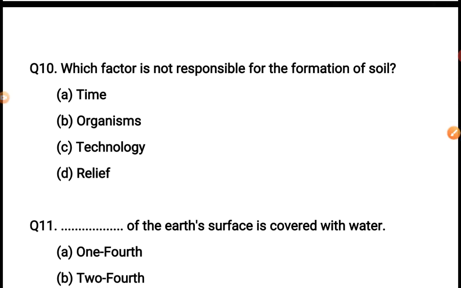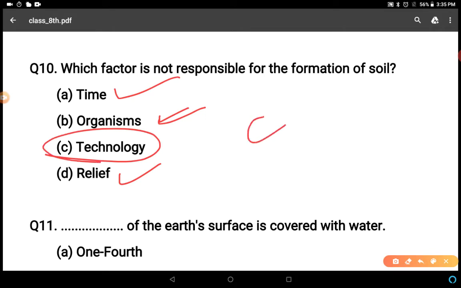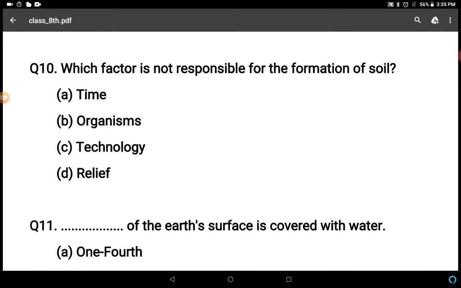Which factor is not responsible for the formation of soil? Time, organism, technology, relief. So the factor is not responsible. Time is the factor responsible, and organism also very important factor, relief also. So C is the correct answer. It is not responsible for formation of soil.